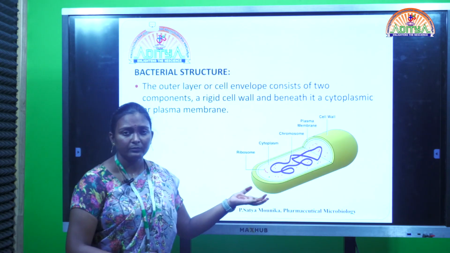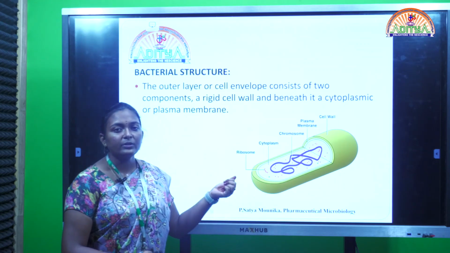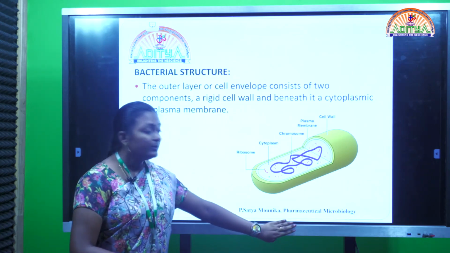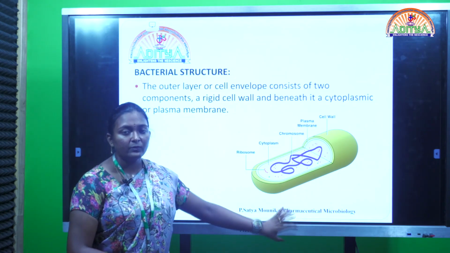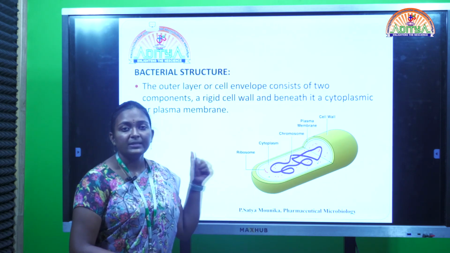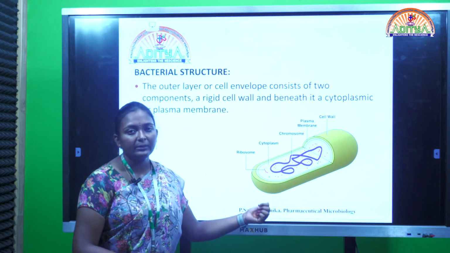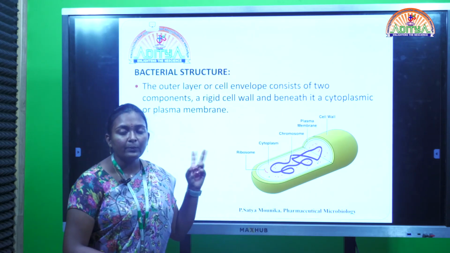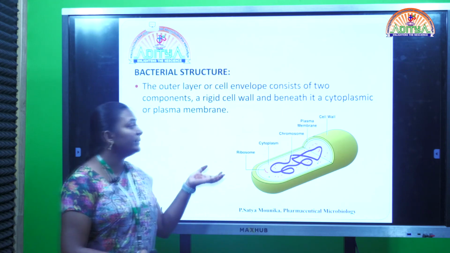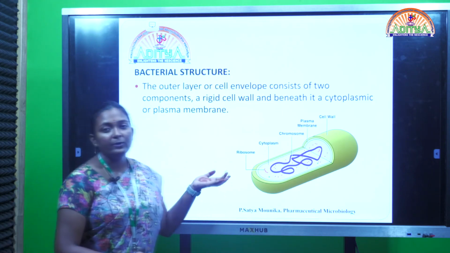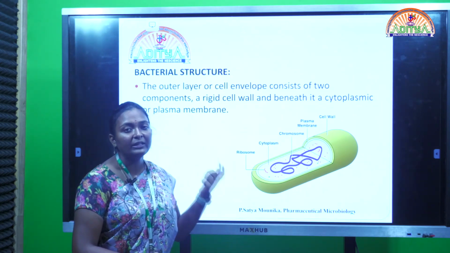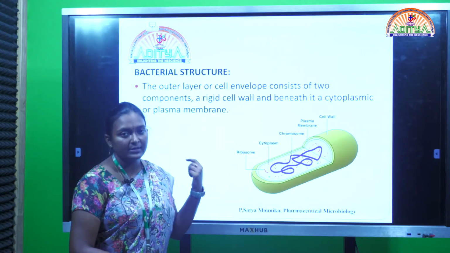Coming to the next topic, we are going to discuss the structure of the bacteria. If we remember the previous slides, we had discussed the two types of microorganisms that are present. One is the prokaryotic cell and the other one is eukaryotic. We also discussed that pro means primitive and eu means new. So bacteria is an example of a prokaryotic cell, that means a primitive one, not an evolved cell but an initial or previous cell.